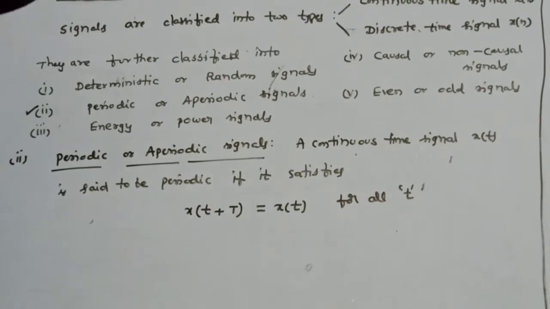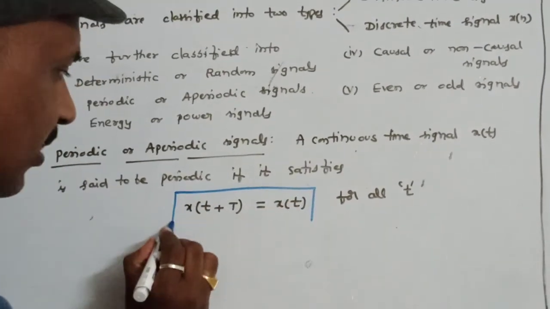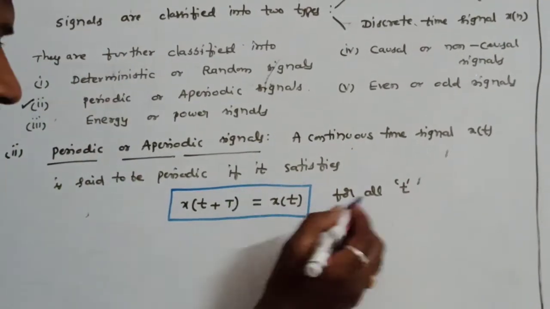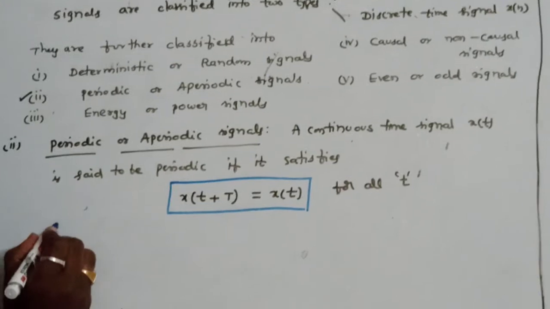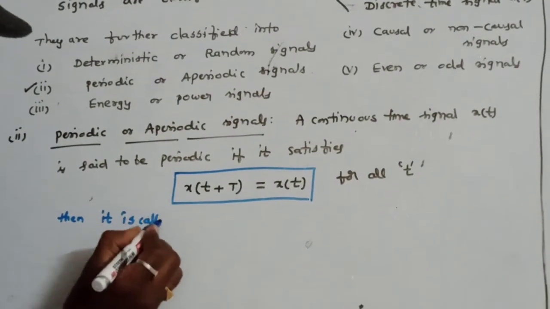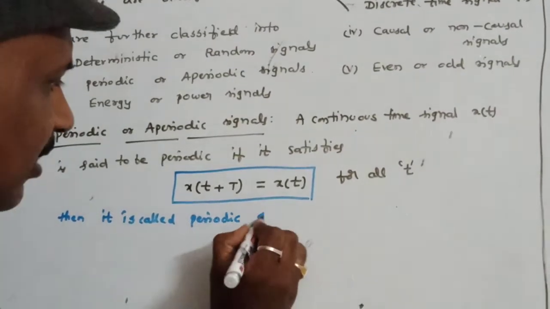Then in that case, if the continuous signal satisfies this equation, it is called a periodic signal.